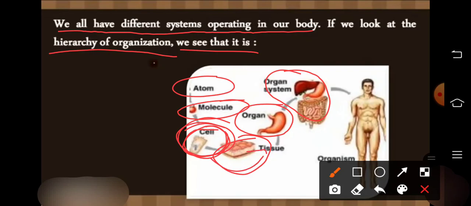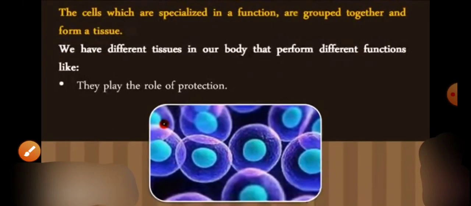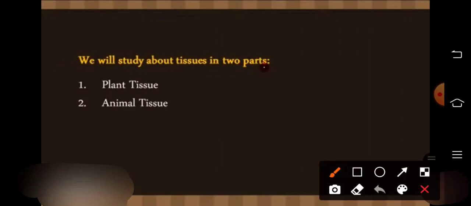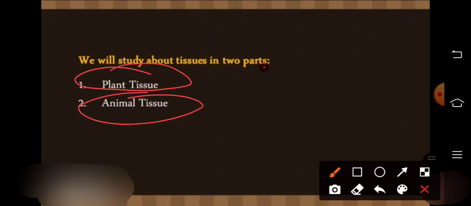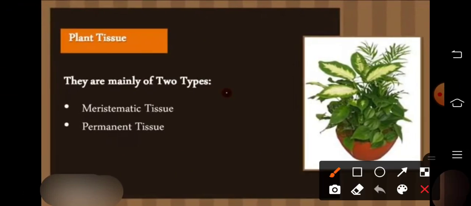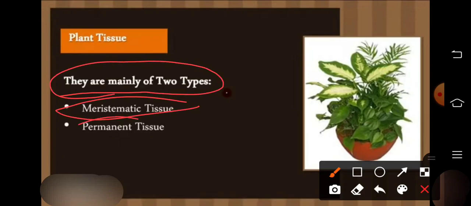So my dear students, in this lecture we will discuss the plant tissues. We will study tissue in two parts, as I have explained: plant tissue and animal tissue. In this lecture we will discuss plant tissue. Plant tissue is of two types. There are mainly two types, that is meristematic tissue and permanent tissue.